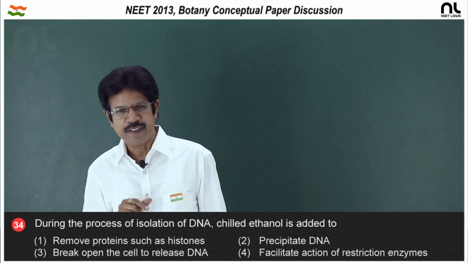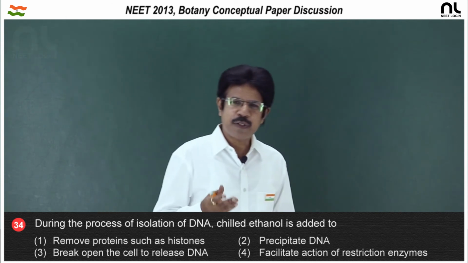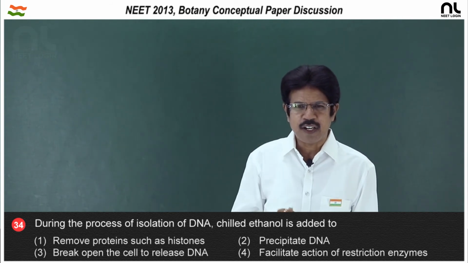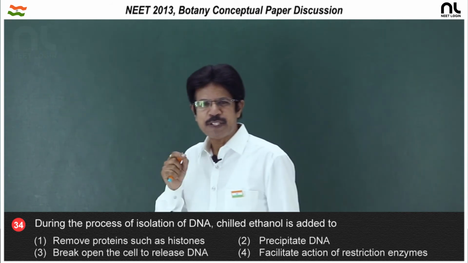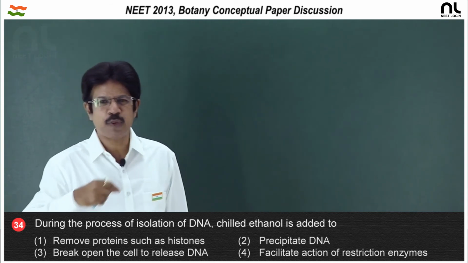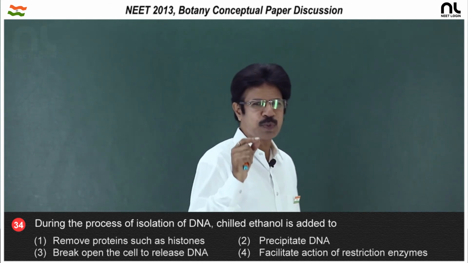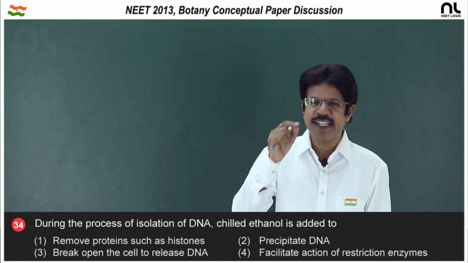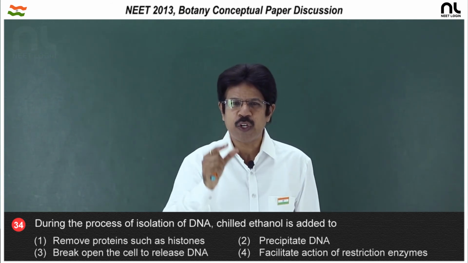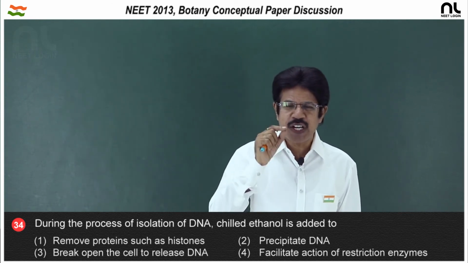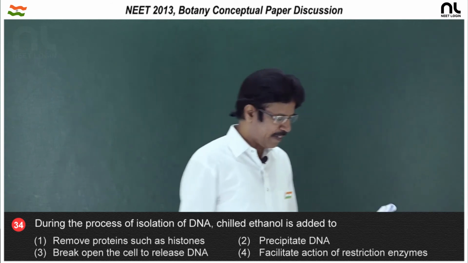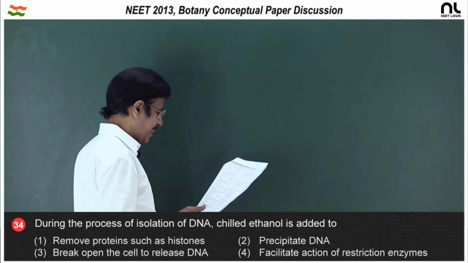RNases for RNA, and it is subjected to centrifugation, and by using chilled ethanol, the fine threaded DNA is precipitated out, and it is taken out by a glass rod by a stirring motion technique. What do you call it? Spooling. As DNA is sticky in nature, it forms a spherical ball around the glass rod. What do you call it? Spooling. So, chilled ethanol is used to precipitate the fine threaded DNA. So, the right option is the second option.